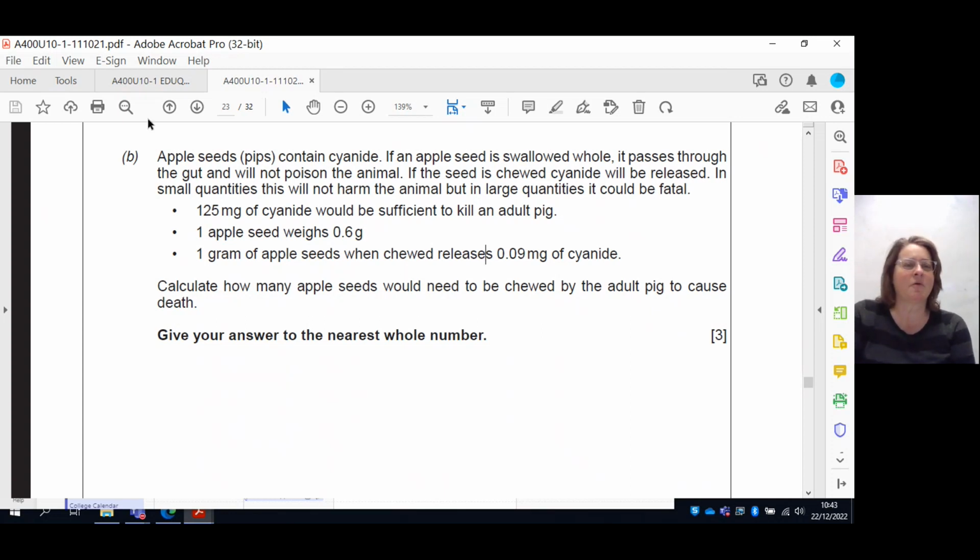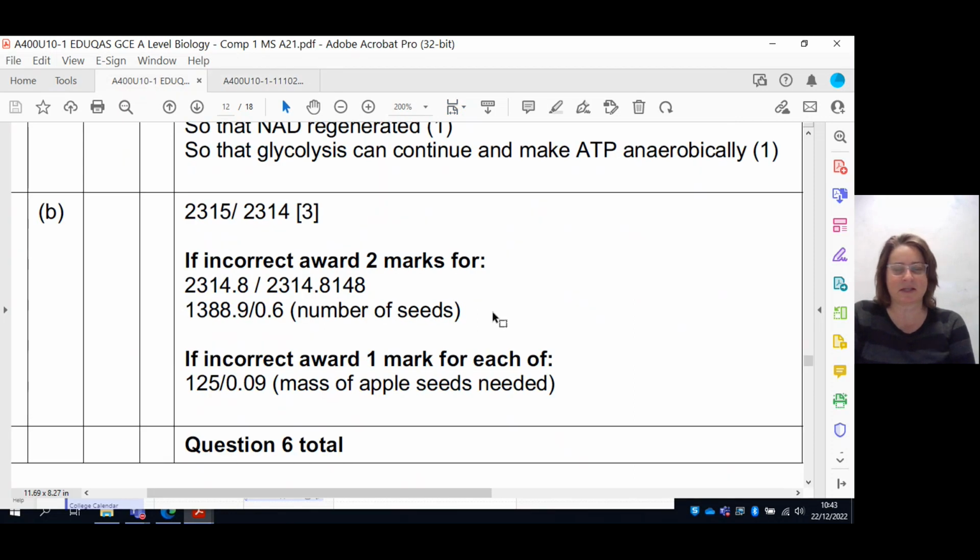I'm not quite sure how clever the mark scheme is at expressing exactly the same thing, or if we'll need the same person on the board again explaining it. So what you should have gotten to is 2,315 or 2,314. It gives you a bit of leeway on the rounding there, so that's quite nice. That was question 6.